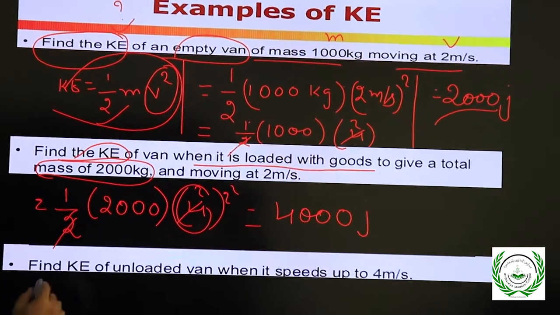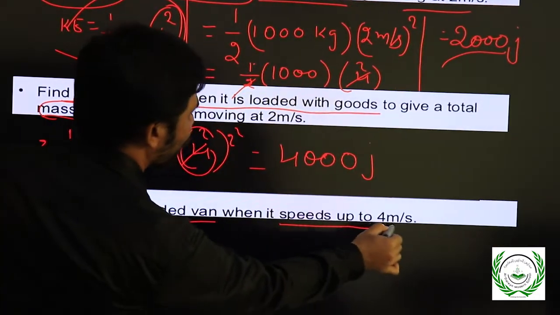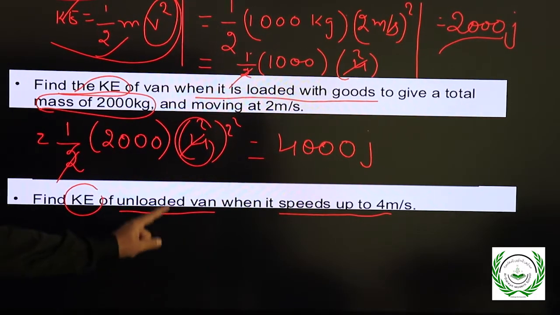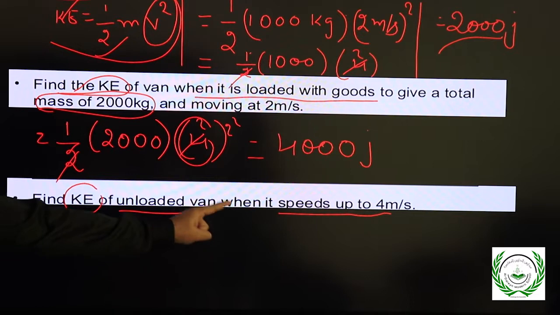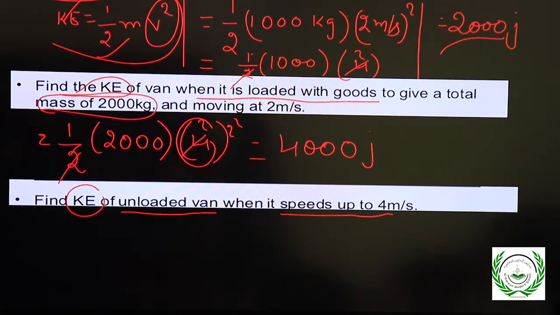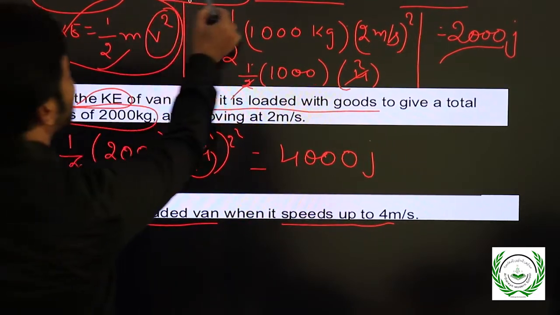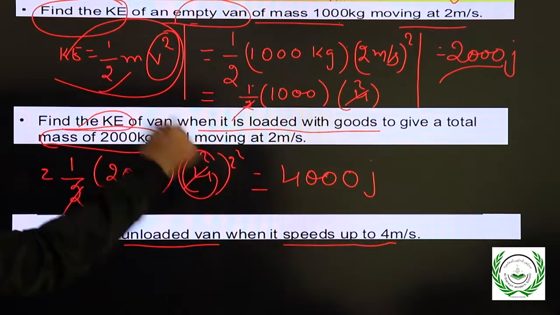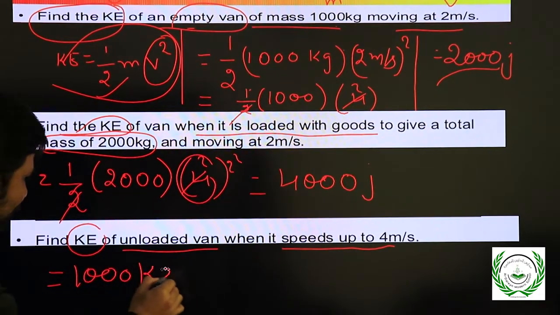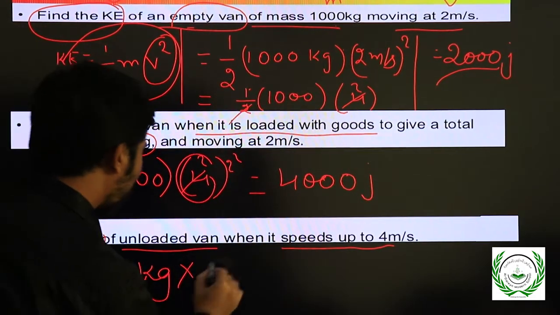Find the kinetic energy of the unloaded van when it speeds up to 4 meters per second. Unloaded means empty van, which is 1000 kg. The unloaded mass is 1000 kg, the loaded mass is 2000 kg, and 4 meters per second.